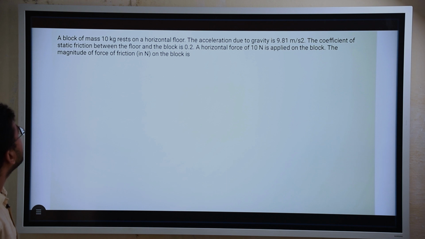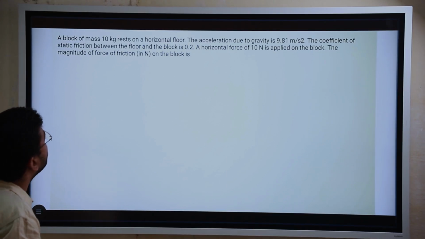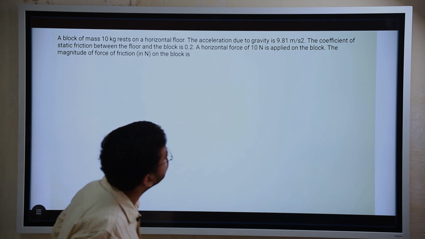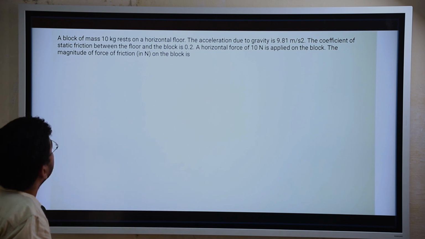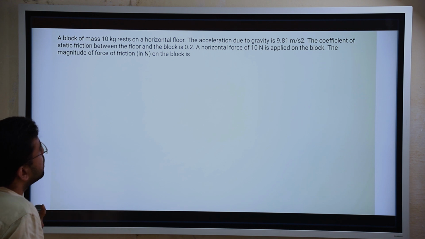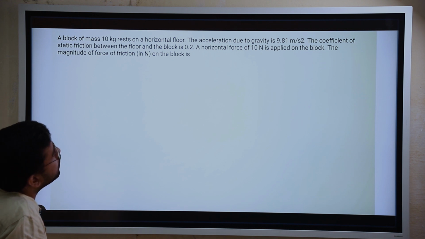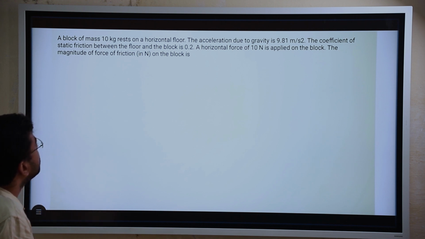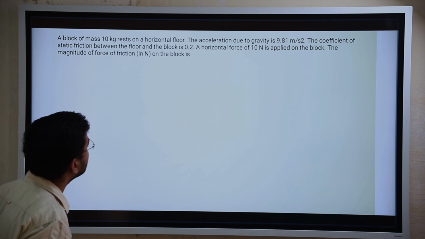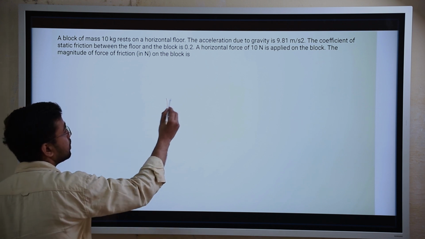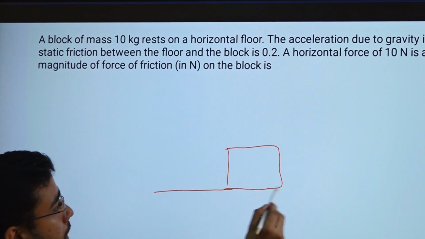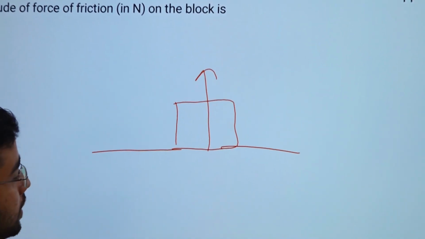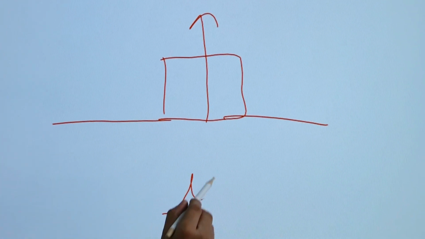So a block of mass m, 10 kilogram rests on a horizontal floor. The acceleration due to gravity is 9.81. The coefficient of static friction between the floor and the block is 0.2. A horizontal force of 10 Newton is applied on the block. The magnitude of the force of friction on the block is how much? Okay, so it is a very easy question, friction question, right? So first we need to find out what is the threshold limit for the friction. So that threshold limit will come as mu into n.